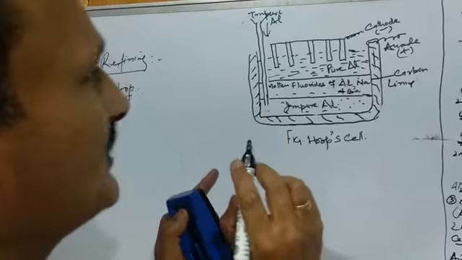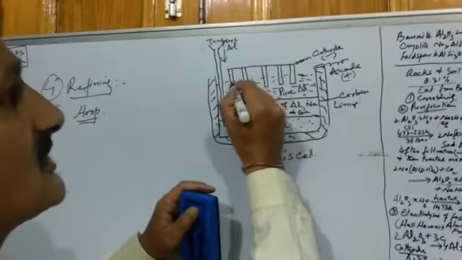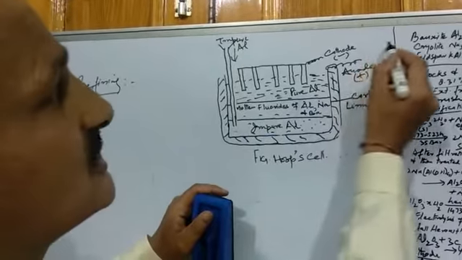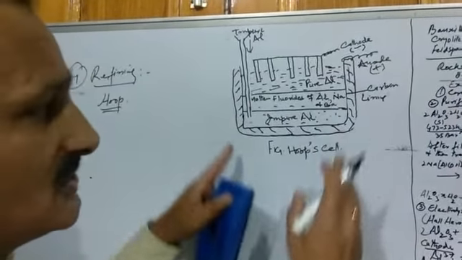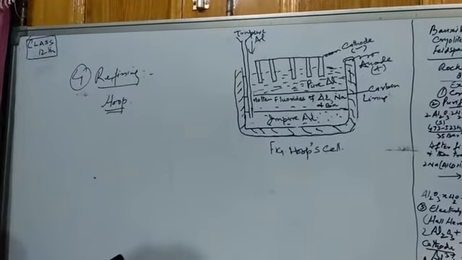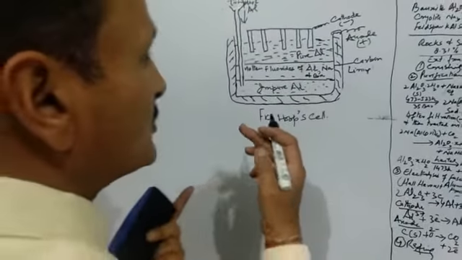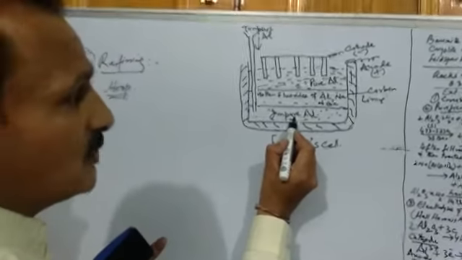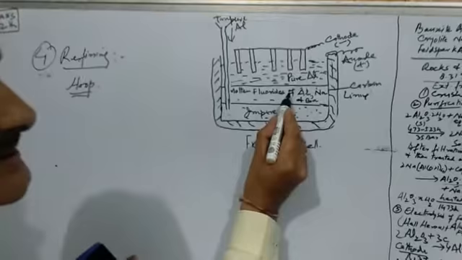So now what happens? These carbon rods are cathode, and this is anode. Now these are connected to a battery, and as soon as we connect these ends to the battery, electrolysis begins. Now what happens on electrolysis? As soon as current is passed, impure aluminum from this compartment moves to this compartment.